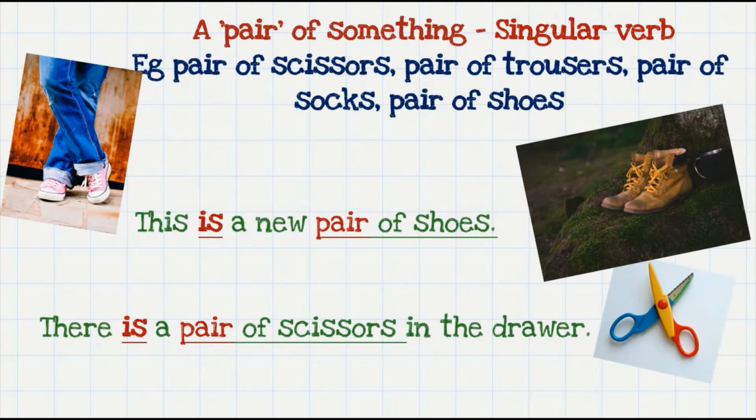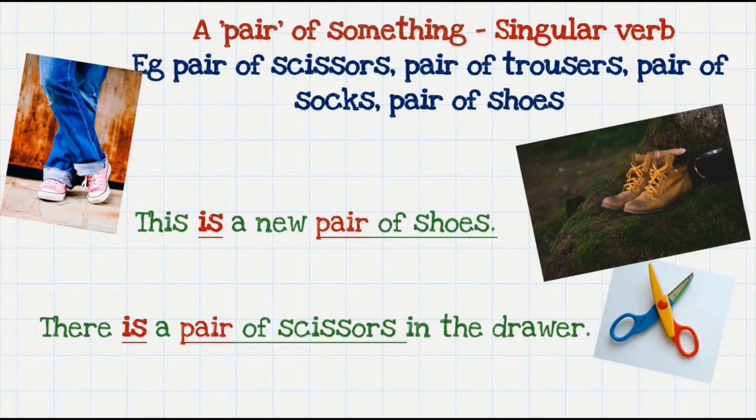Well, let's look at the next rule now. So many things that we use appear in pairs, like a pair of trousers, a pair of socks, a pair of shoes, a pair of jeans, a pair of scissors. Though a pair means two of something, it is considered to be a single unit. We wouldn't be running around in one sock or shoe or with one leg in the jeans, would we?